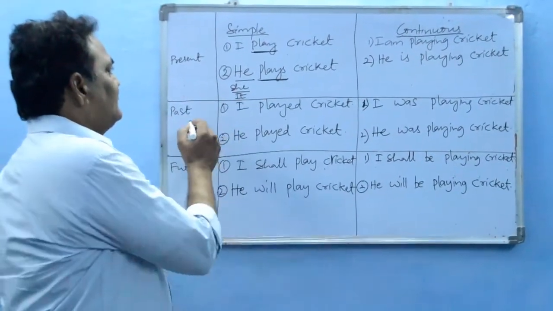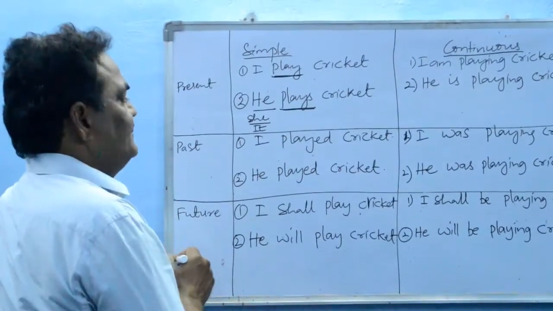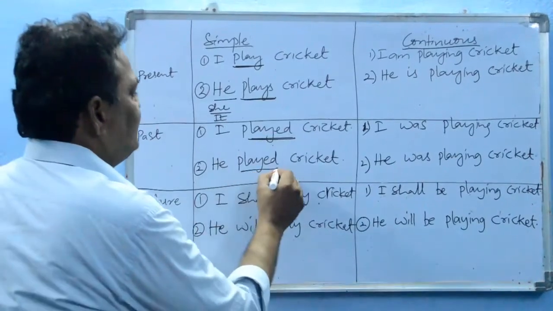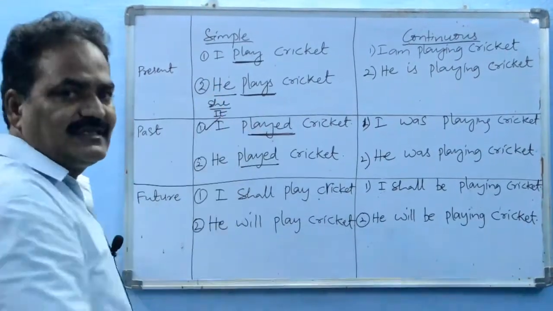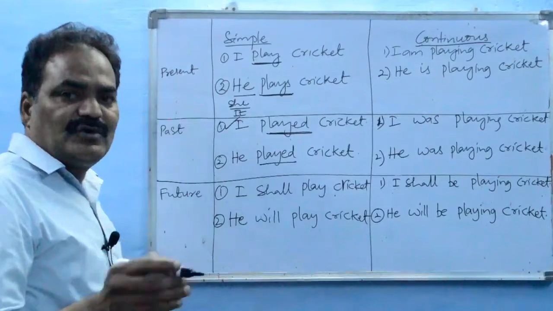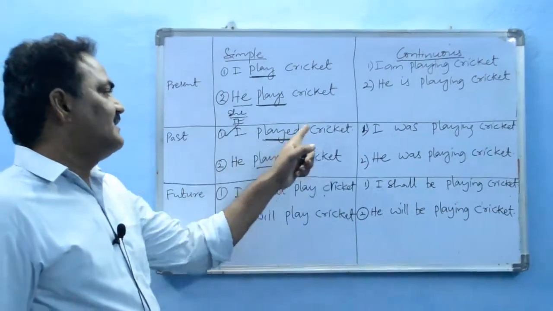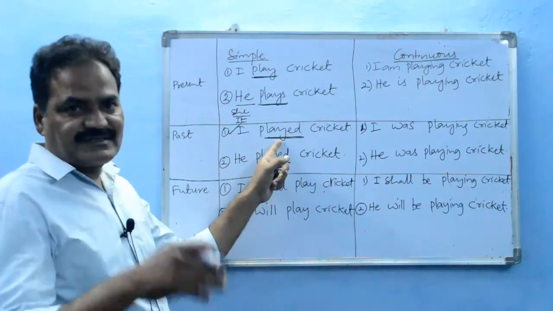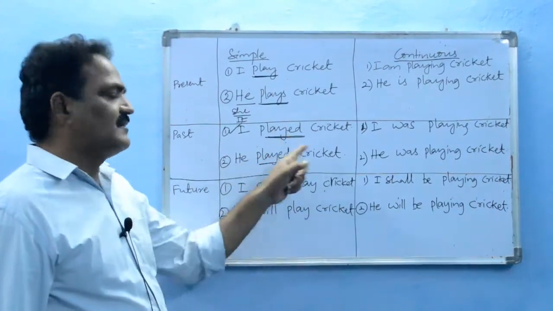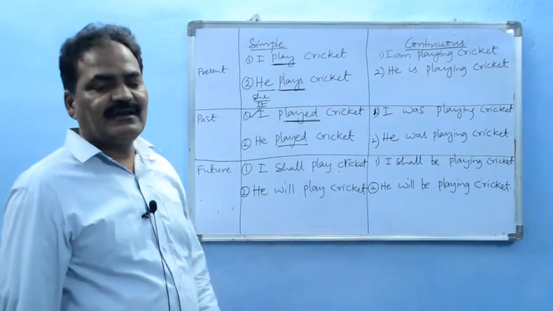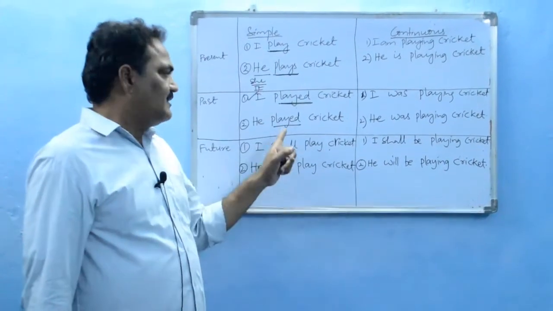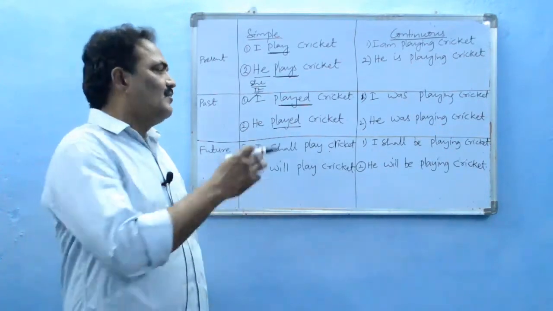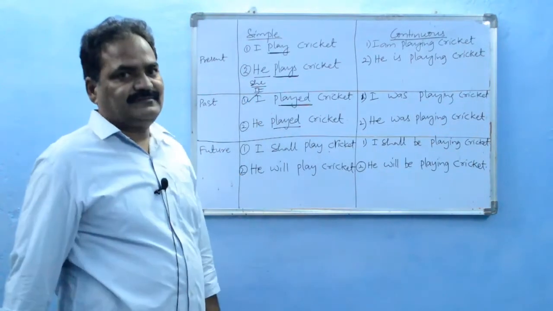In the same way, simple past. In simple past, only the past form of the verb is used with any subject, either singular or plural. I played cricket. Played itself indicates past action. He played cricket. In the same way, they played cricket. With any subject, singular or plural, only the past form verb is used.